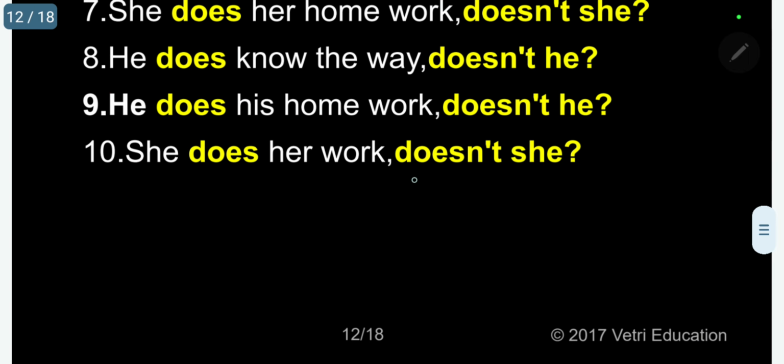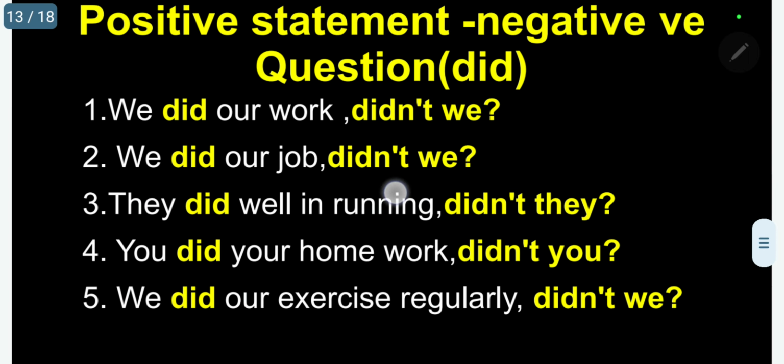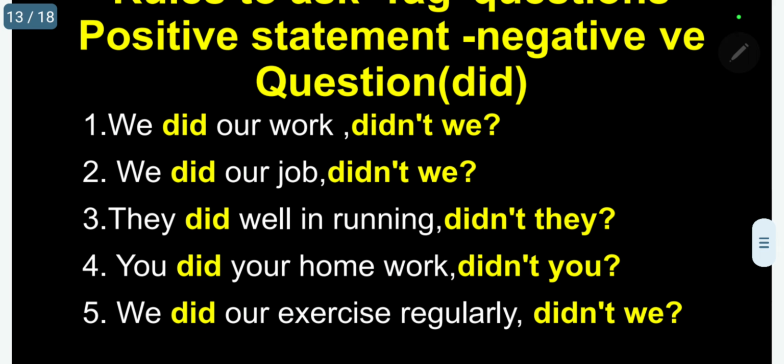Next, I'll go for the past tense, did. So did is the past tense for both do and does. Past tense is did. Under this, I will use 10 example sentences. Kindly follow me.